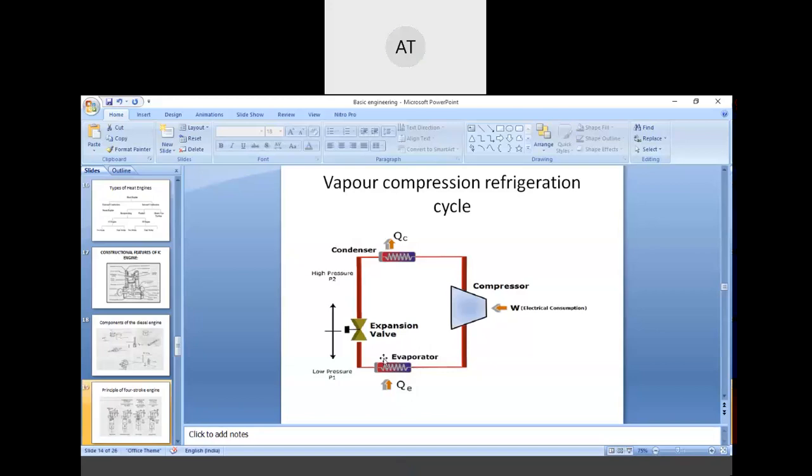CI engine is cheaper in cost than SI engine. The main difference between SI and CI engine is how fuel is burned. Can anyone tell how fuel is burned in SI engine and how fuel is burned in CI engine? I think I might have repeated it twice.